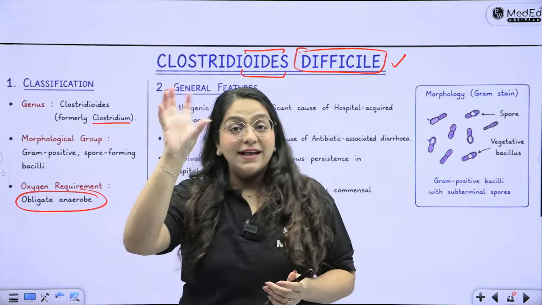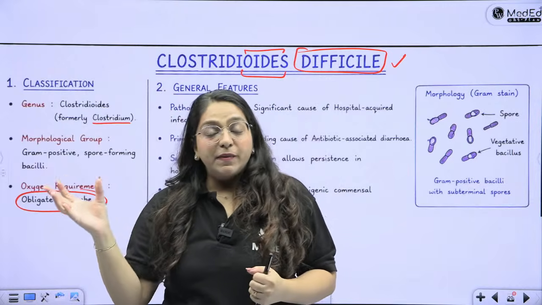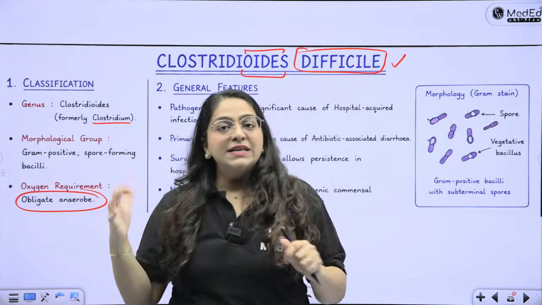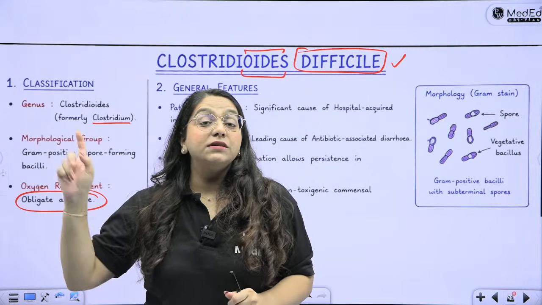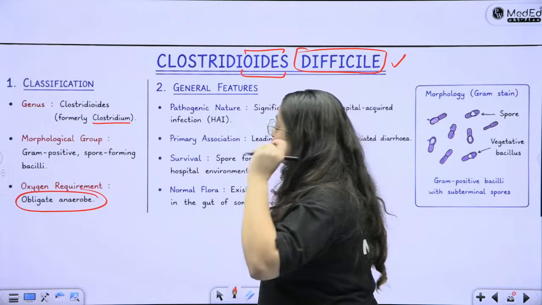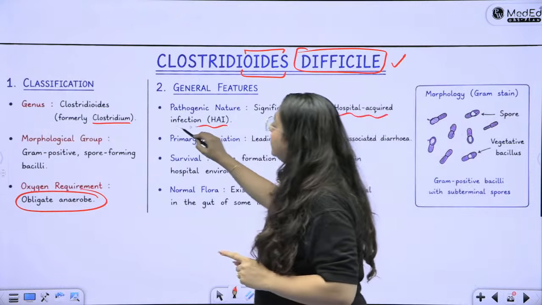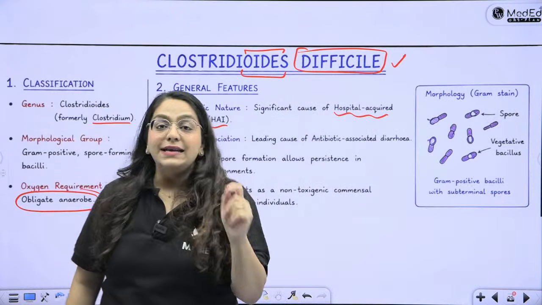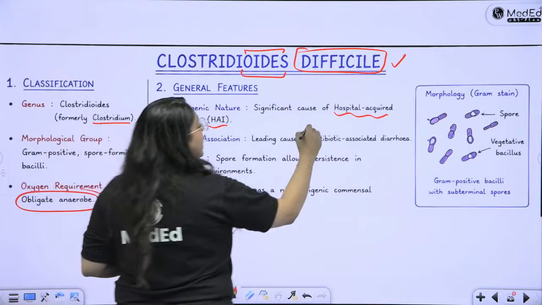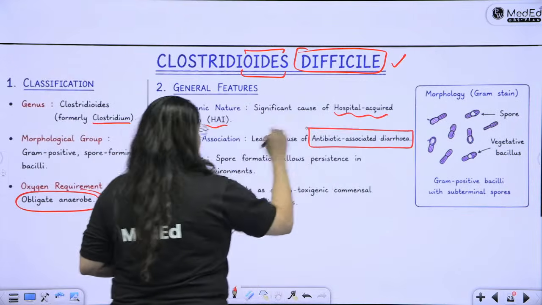Like tetani has the drumstick and perfringens has the subterminal spores, C. difficile also has subterminal spores. That is the feature of the Clostridium group. It is a significant cause of hospital acquired infection, especially antibiotic associated diarrhea. This is the leading cause of antibiotic associated diarrhea.